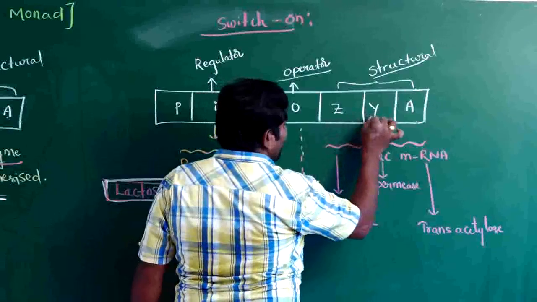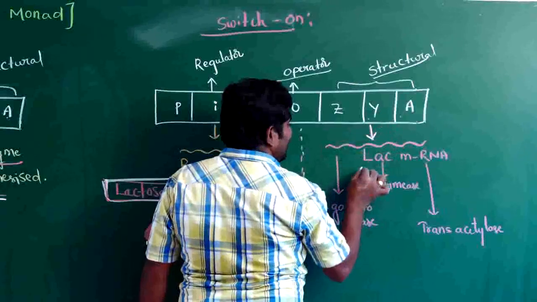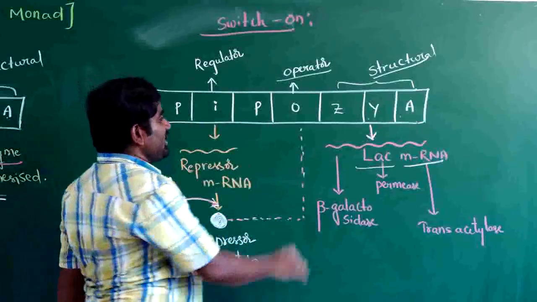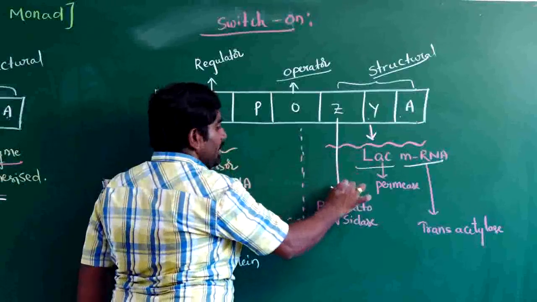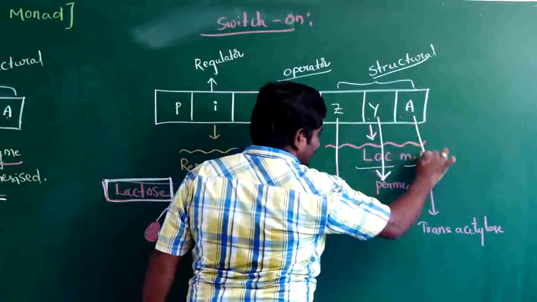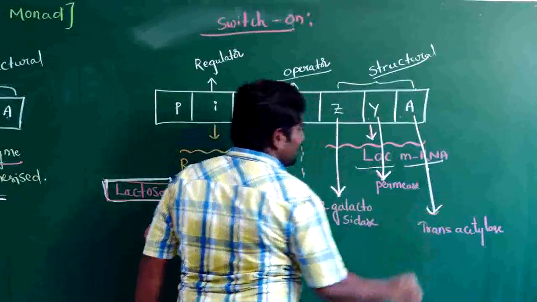Then the Z, Y, A genes produce an mRNA called lac mRNA. From this lac mRNA, the Z gene produces beta-galactosidase, the Y gene produces permease and the A gene produces transacetylase.